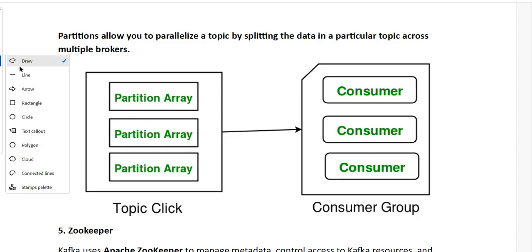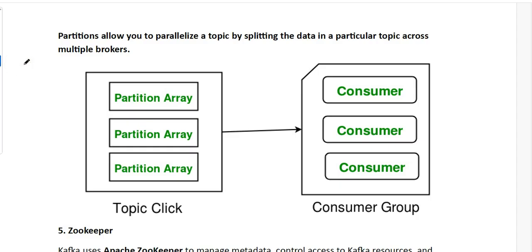Now see here, this is partition array 1, this is partition array 2, and this is partition array 3. Partition array 1 is consumed by, suppose, the first consumer in the consumer group, partition array 2 by the second one, and partition array 3 by the third one. Like that, they ensure that each partition is consumed by a different consumer in a consumer group. So the entire topic can be divided into a set of partitions.